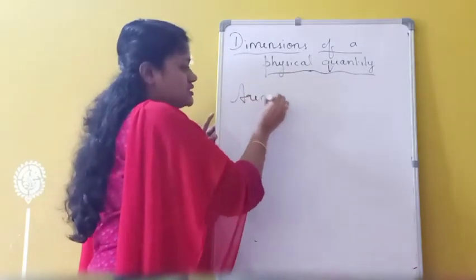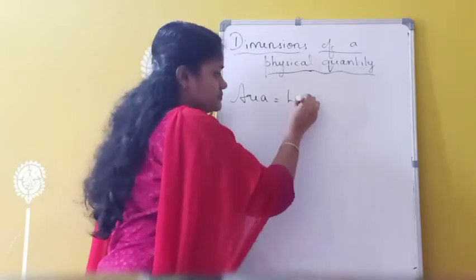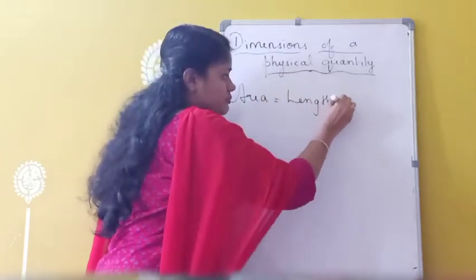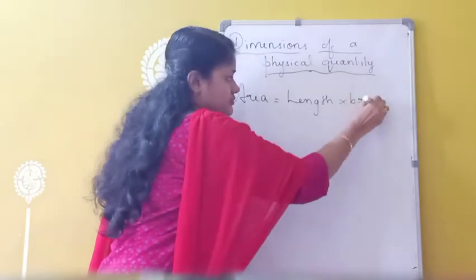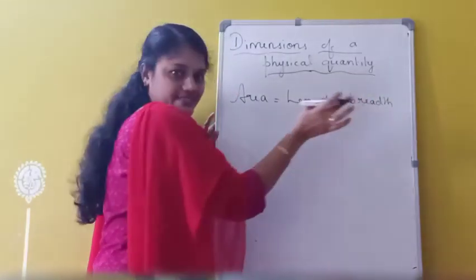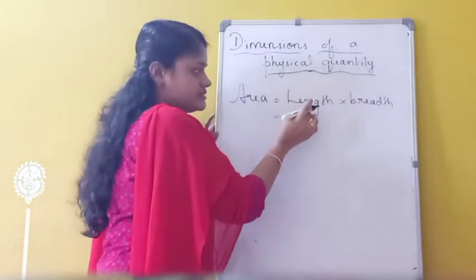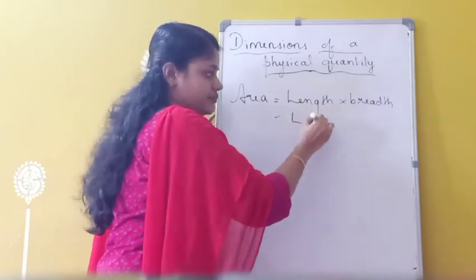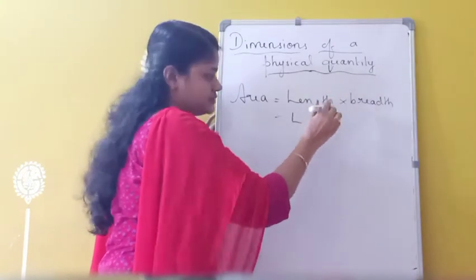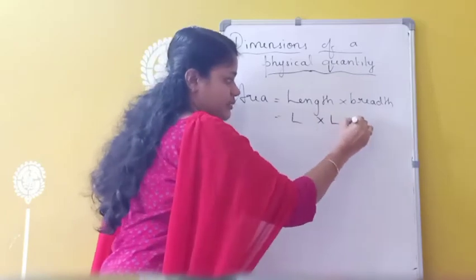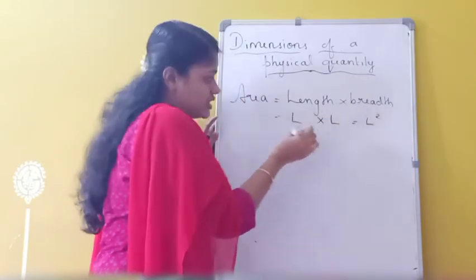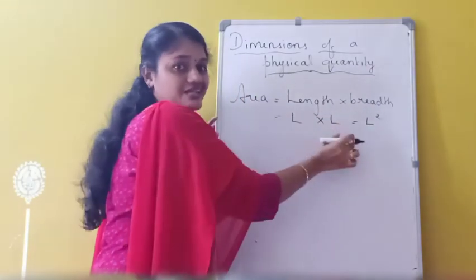So area equals, what is the formula? Length into breadth. Both indicate distance only. Suppose I am taking the dimension of length as L, and breadth is also distance only, so I am taking it as L. That means it can be written as L square. So this area can be represented as L square here.